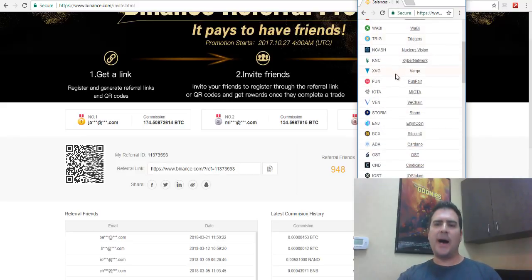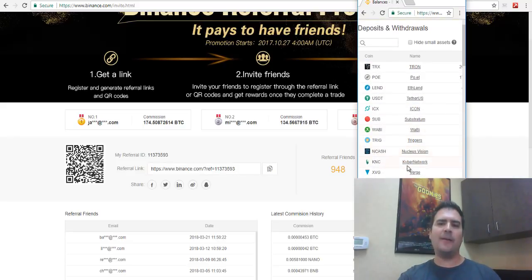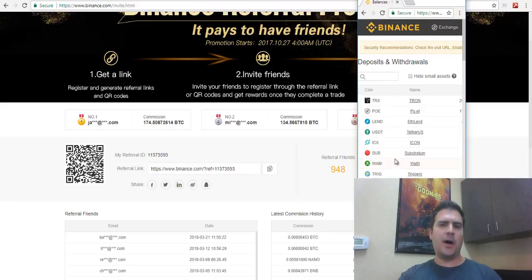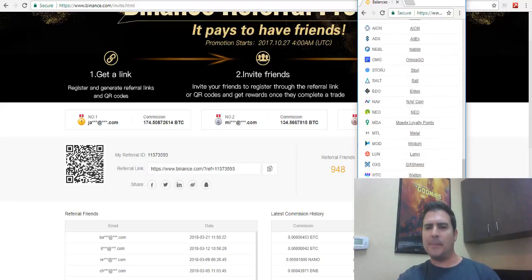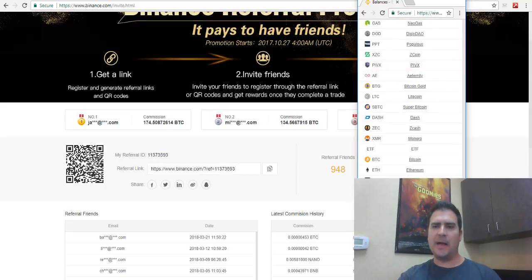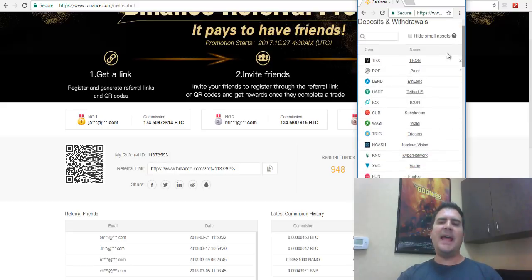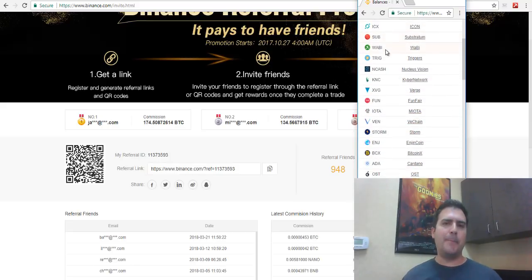But as you start going down the list, these are sorted by the number of tokens I have for each of these cryptocurrencies, right? So if it was from top to bottom, let's say Tron, I have 100 coins, and let's say at the bottom, I have one BTM coin, right? As an example. That's not my actual balances, but that's an example, right? And every time somebody uses my ByNance link to do a trade on ByNance, I will get that commission and it will come into my ByNance account, right?